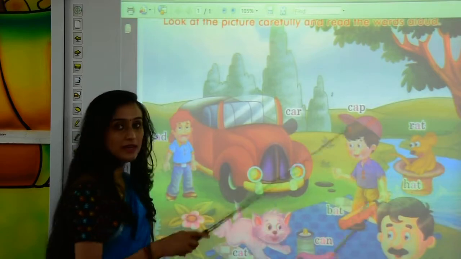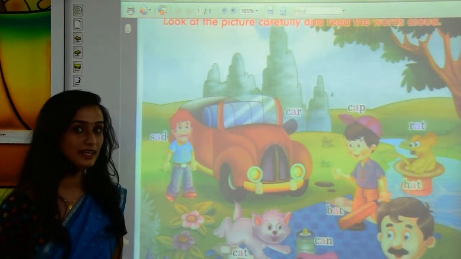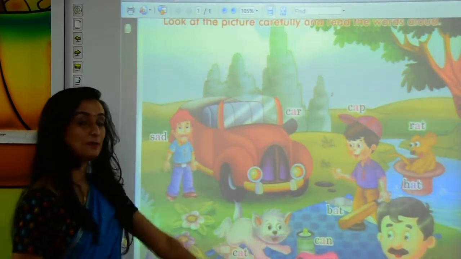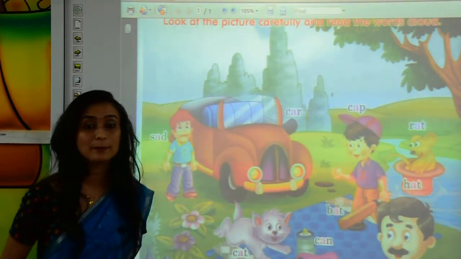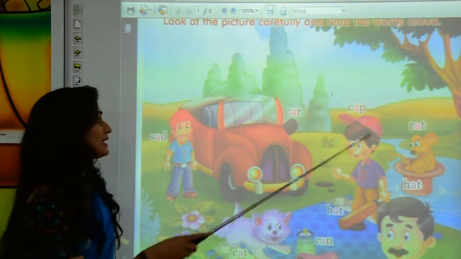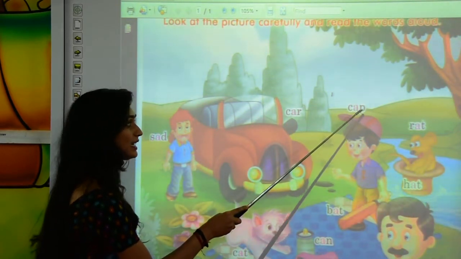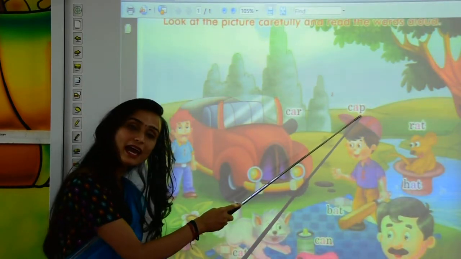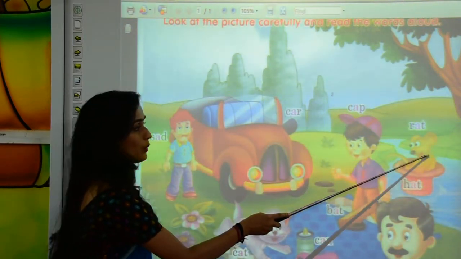What is this boy wearing? Yes, you are right. This is a cap. What is the spelling of cap? Yes, C-A-P, cap.